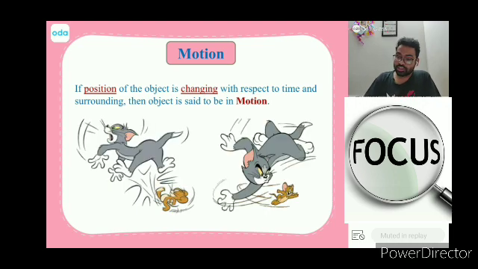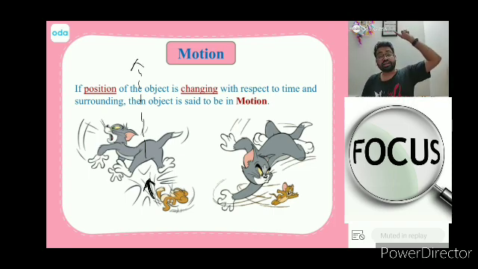You can see over here, these are two pictures that tell you things are in motion. Now, Jerry kicks Tom, and Tom is going up, moving. With respect to whom? With respect to Jerry.